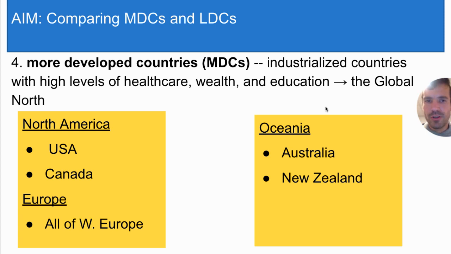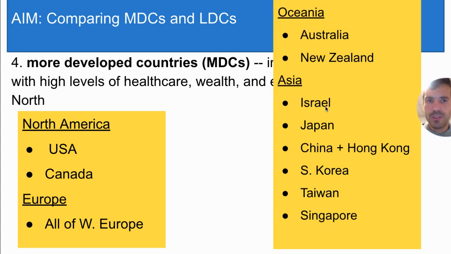And in Asia, we have Israel, Japan, China, Hong Kong, South Korea, Taiwan, and Singapore. Hong Kong is included with China because although it wasn't part of China for a lot of the past 150 years, it is now fully controlled by the Chinese government.